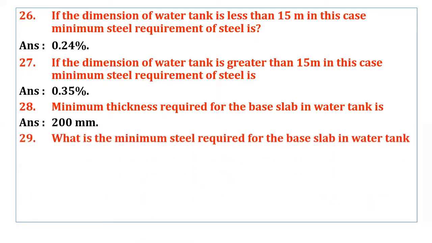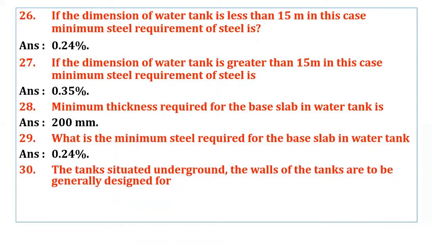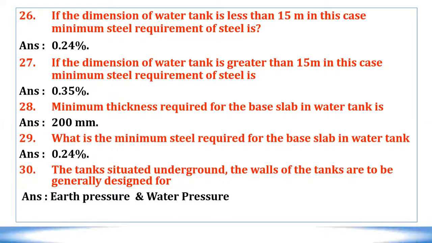Coming to next question, what is the minimum steel required for the base slab in water tank? Minimum steel required in the base slab in water tank is 0.24%. For tanks situated underground, the walls of the tanks are to be generally designed for earth pressure and water pressure.